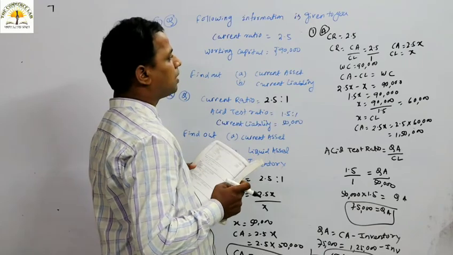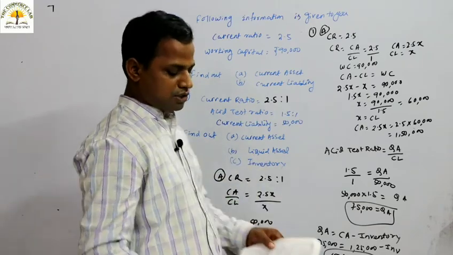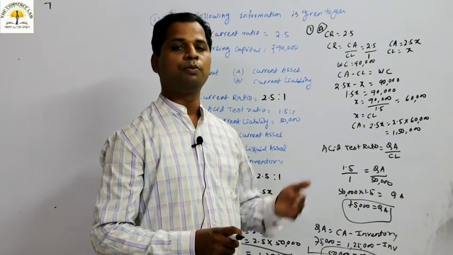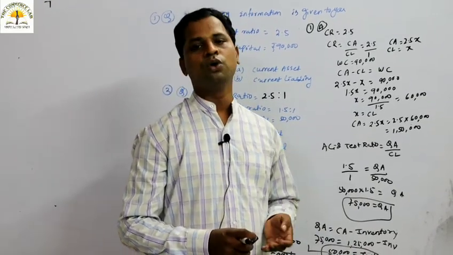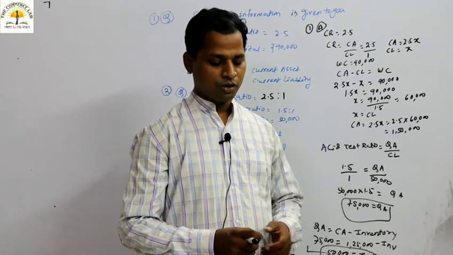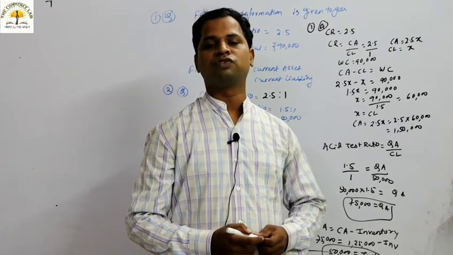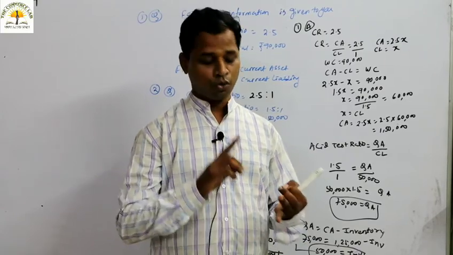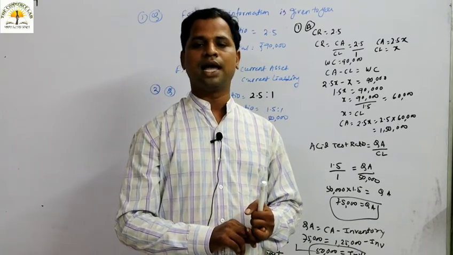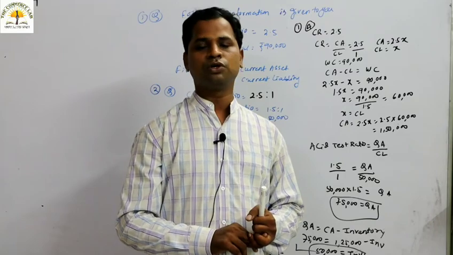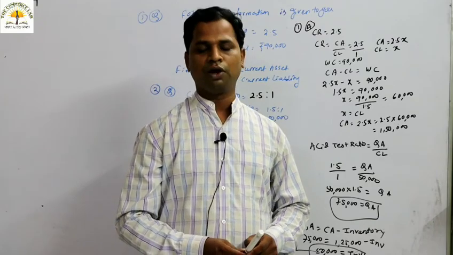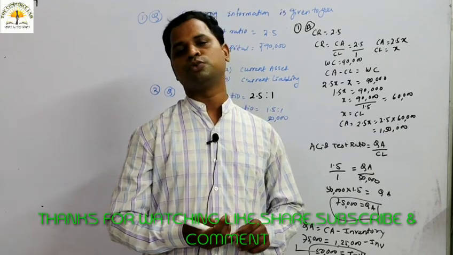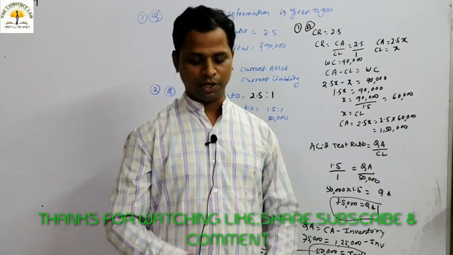So this is all about this particular problem where current asset and current liability are given, and you have to determine one of the values through x and y. Hope you enjoyed this short-term solvency or liquidity position, where we calculate the current ratio, quick ratio, acid test ratio and absolute liquid ratio. Thank you for listening patiently, and in the next class we will go for the long-term solvency position of the company. Thank you.